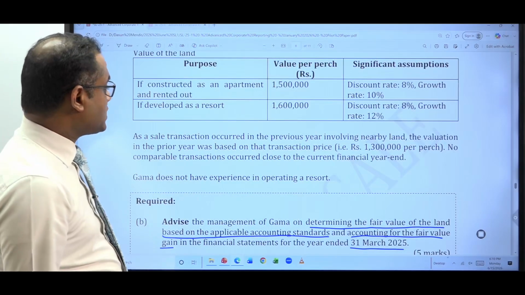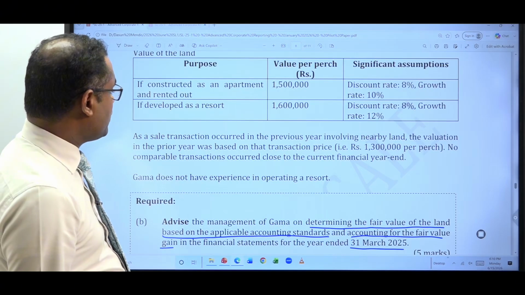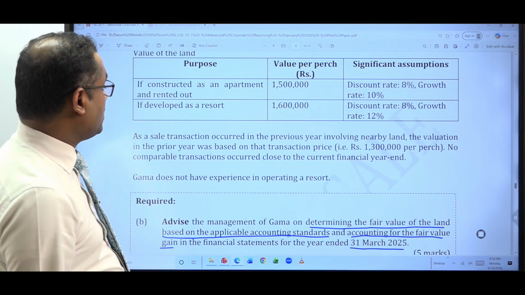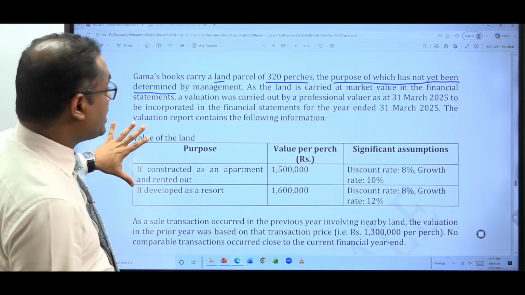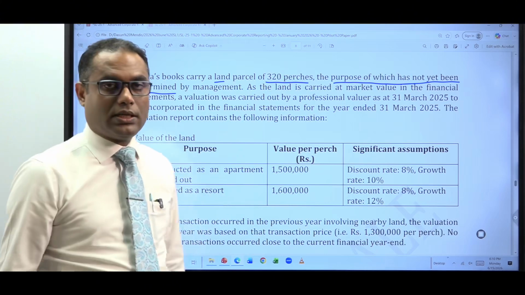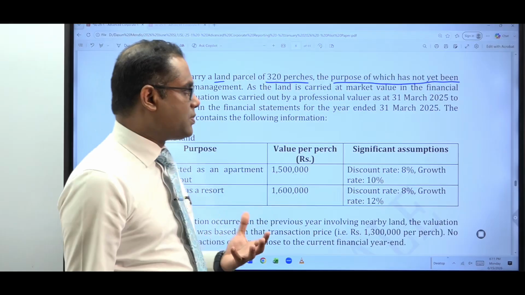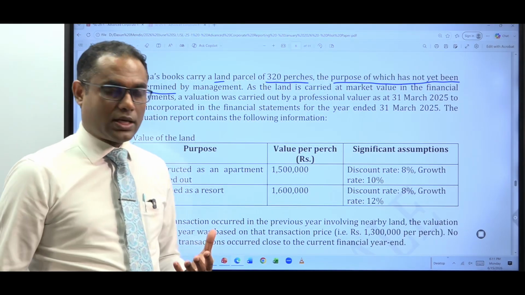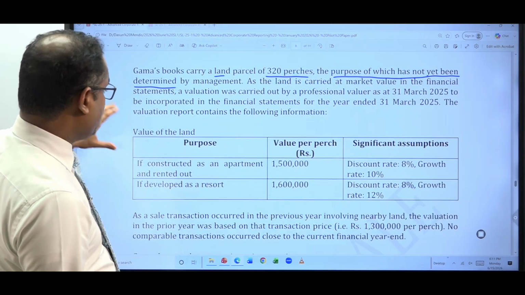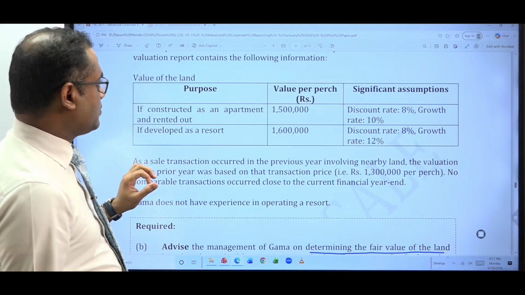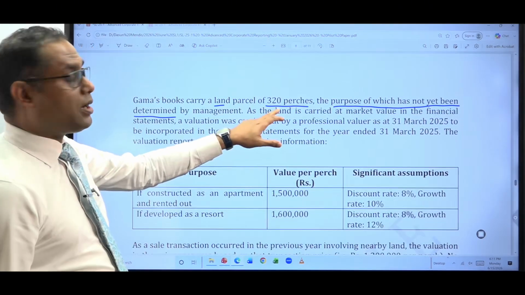Then moving on: as a sale transaction occurred in the previous year involving nearby land, the valuation in the prior year was based on that transaction price. So these pieces of information are relevant for what? Current year valuation, that is for the year ended 31st March 2025. So you have to incorporate the fair value as at 31st March 2025 in the year-end statement of financial position. For that you have taken the service of a valuer, and the valuer has given these details, right? Here the value per perch was given. On the other hand, in this para, you have the number of perches.